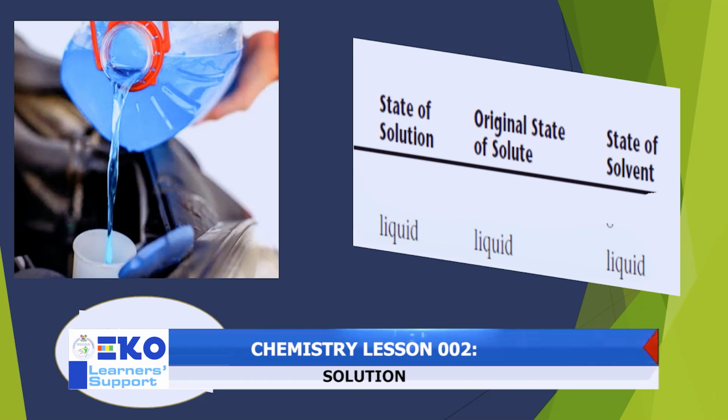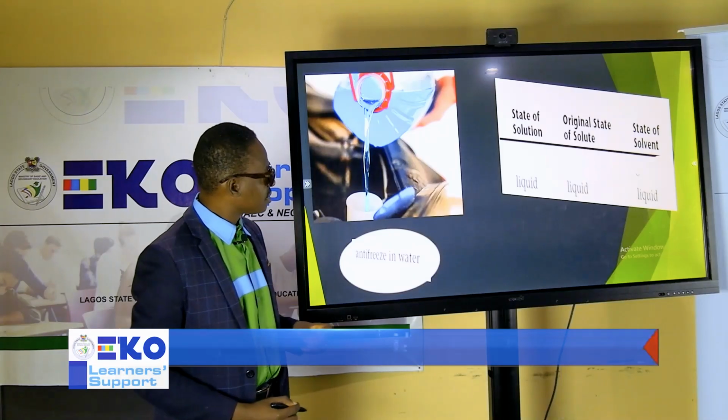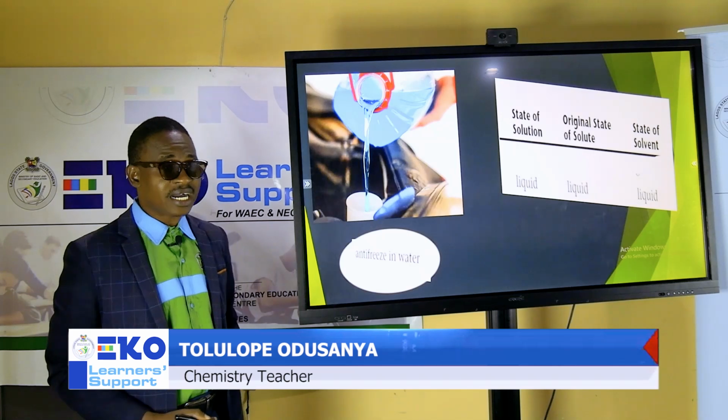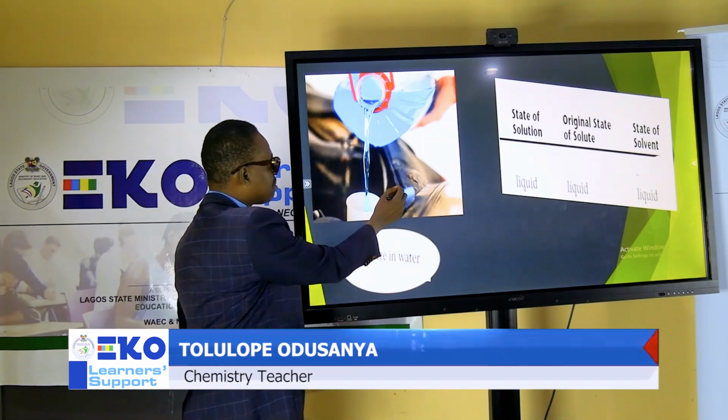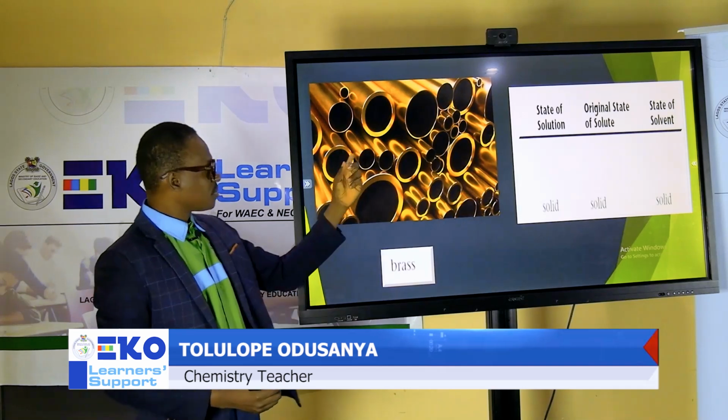Ethanol is the solute, while the solvent is what? Water, be it what? Liquid. So when both liquids come together, they form a solution called liquid. And this solution is called antifreeze. Yes, they use it in cars and other materials as well. Yes, this is another solution. I hope you can see this.